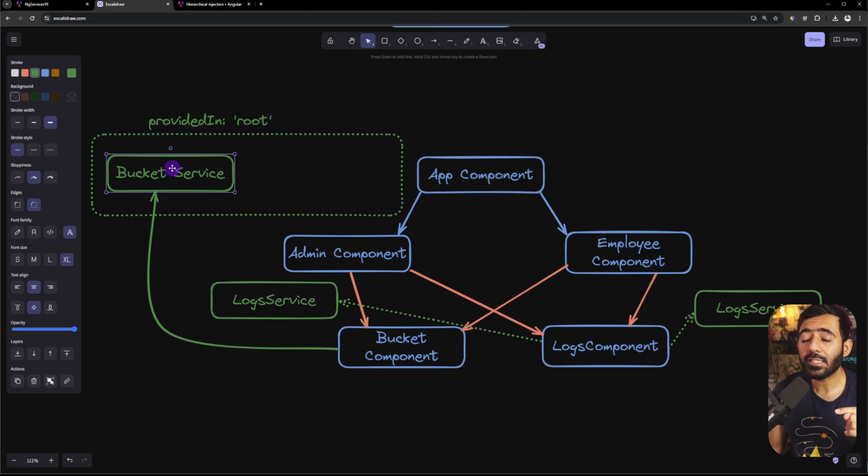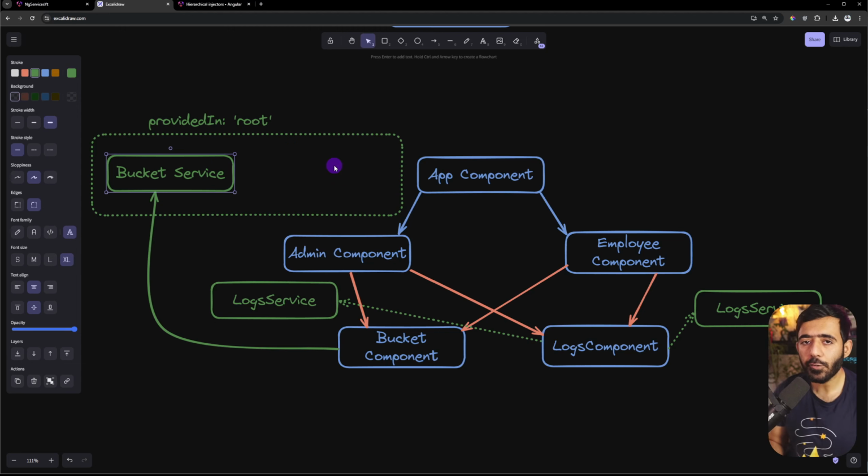But the bucket service depends on log service. So the bucket service will not start looking at bucket component. It would start looking right away here in the root, because the hierarchy of finding an injector or finding a dependency goes up. So if something is in the root, it cannot find that on a component level. It has to only go up from here. And that is an issue.